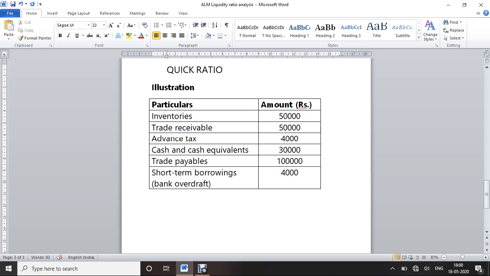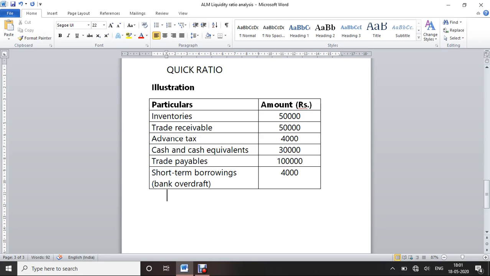Okay, if it can be converted within 1 year, this is a current asset. But within the 90 days, which means 3 months or less, this is called quick assets. Only the accounts receivable that can be collected within 90 days are considered as quick assets. This is because the company may have to offer discounts in order to sell its inventory within 90 days or so.